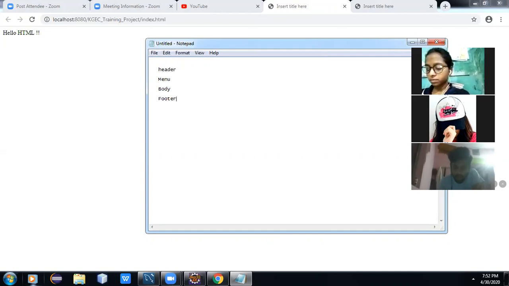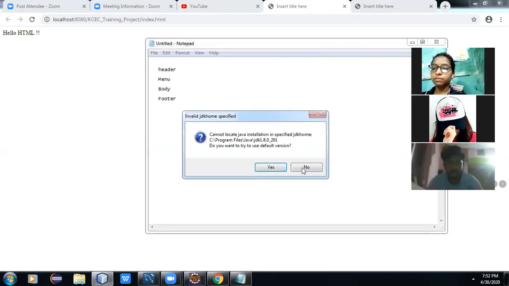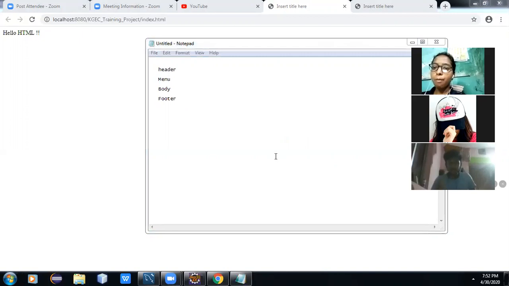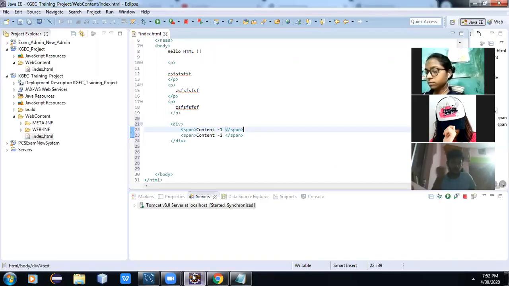We can do it using the div tag. But today we are not at that expert level. We will just understand the utility of the div. Actually, div creates the division. And span, actually what is span? Span means text content, its length, how much width the span takes. Okay, write the content.